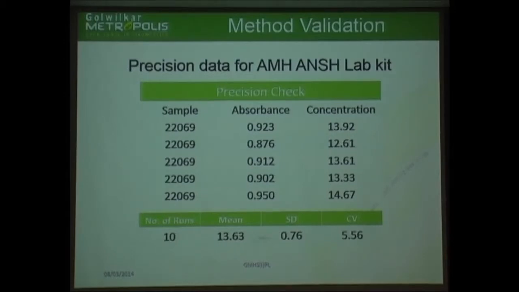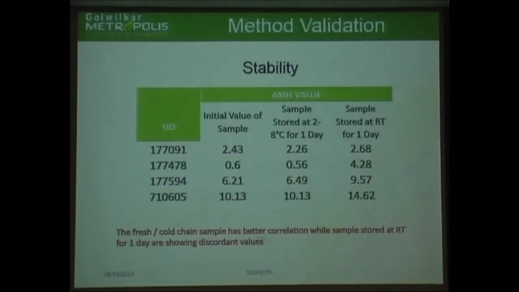Since AMH is a recently developed assay, rather than recently developed, it is an evolving assay, no clear-cut CLIA guidelines are available for acceptable ranges of CV. So at the moment, I really don't know whether I'm going with the correct CV or not. But considering all other hormonal assays' CV, which is usually around 10%, this seems to be quite acceptable.